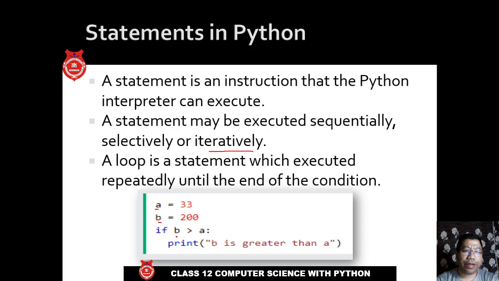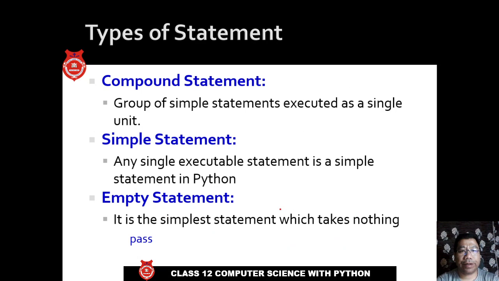I can say if b is greater than a, this will be printed out. Since b is 200 and a is 33, 200 is greater than 33, so "b is greater than a" will be printed out. This is one statement, right?